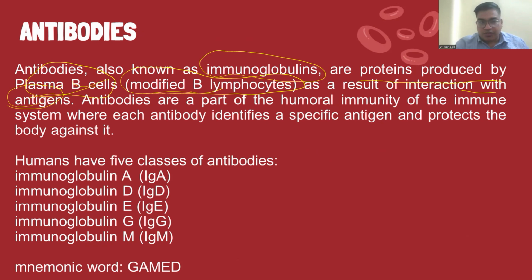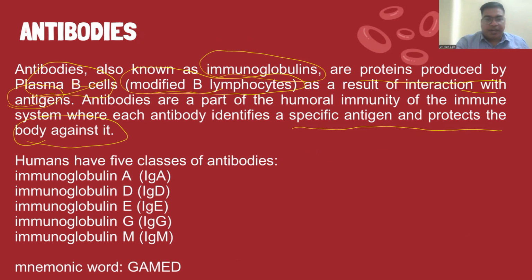So it is a general definition of antibodies: they are immunoglobulins, proteins, which are produced by the plasma B cells as an interaction with antigens. Now, antibodies are a part of the humoral immunity of the immune system, where each antibody identifies a specific antigen and protects the body against it.